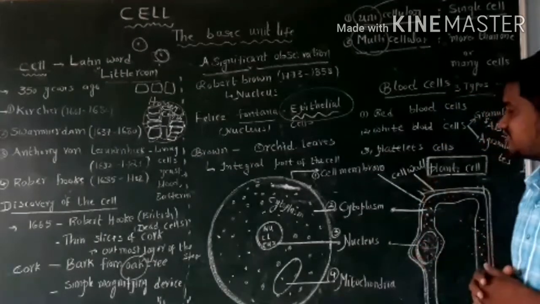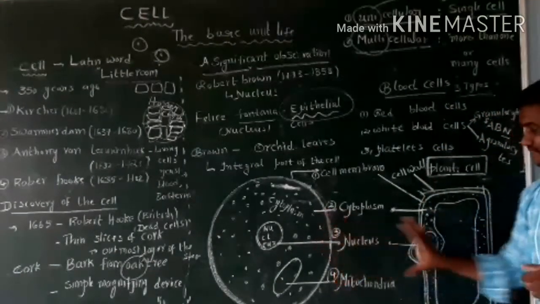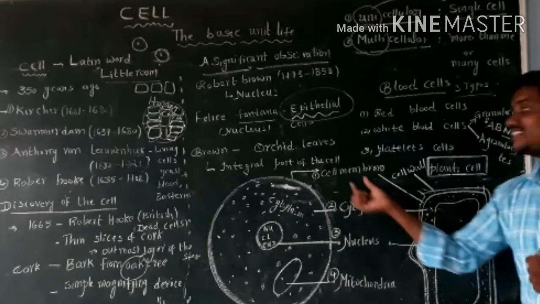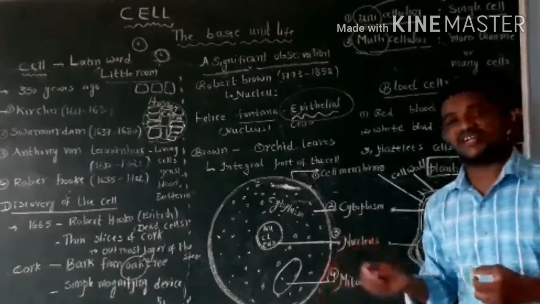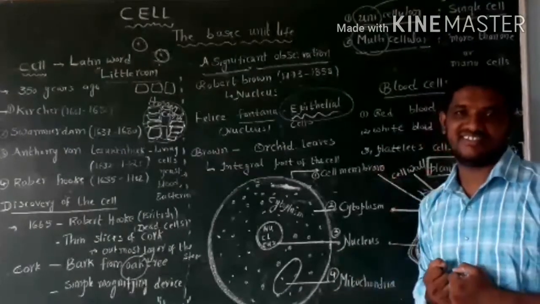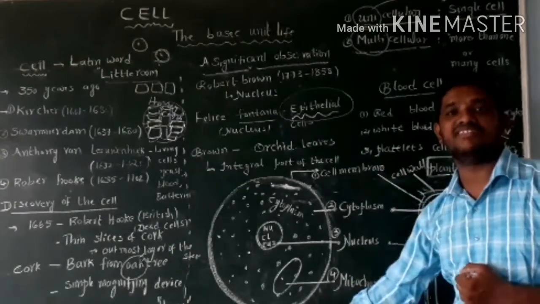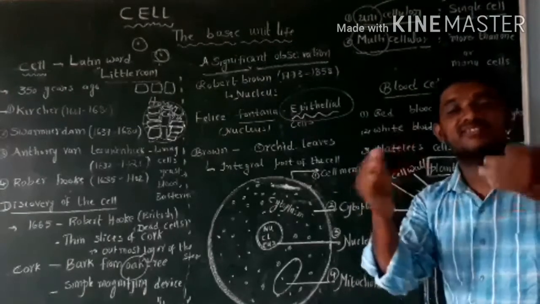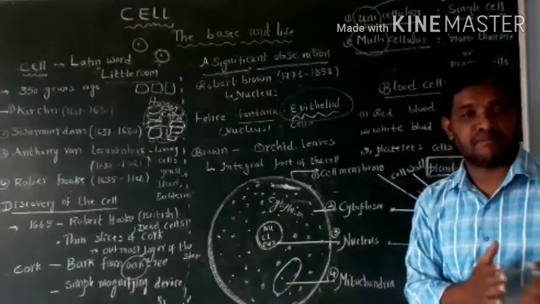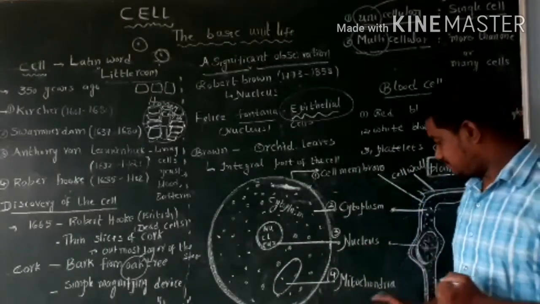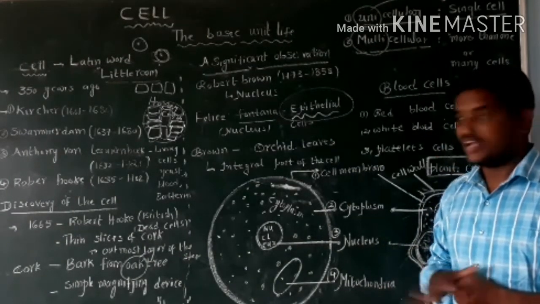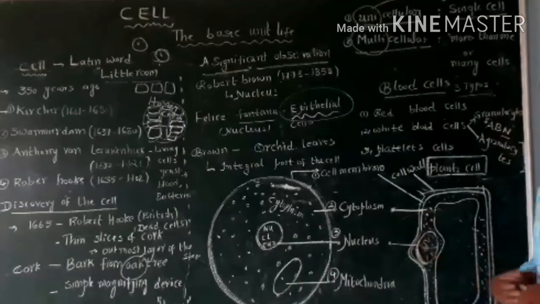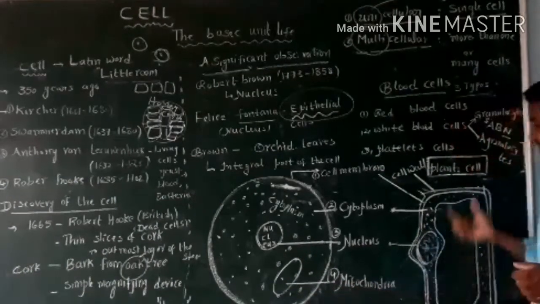Next concept is animal cell and plant cell. What is animal cell? What is plant cell? The cells which are present in animals are called as animal cells. The cells which are present in the plant are called as plant cells. I draw here two pictures: animal cell and plant cell.